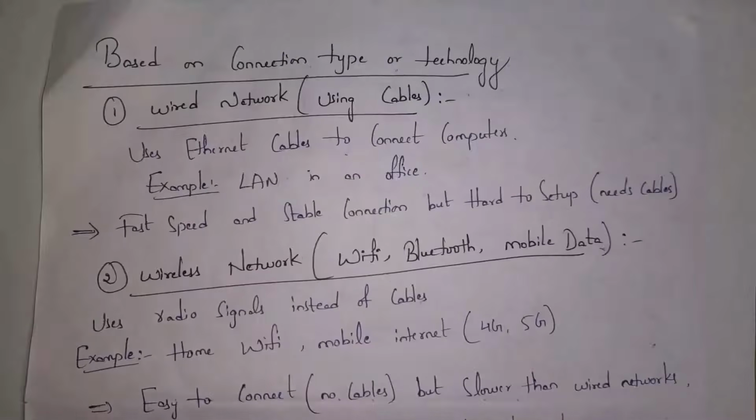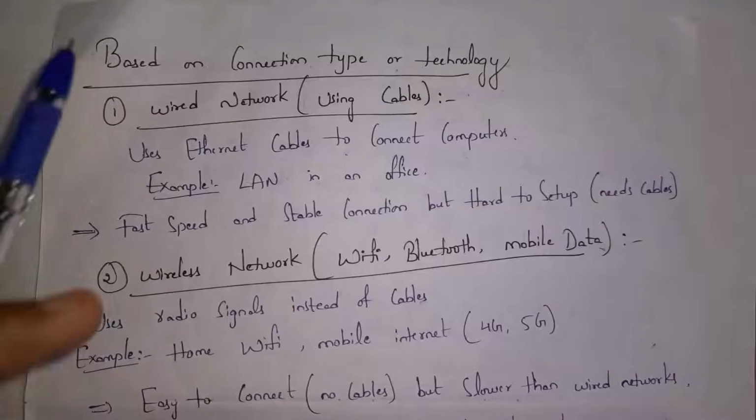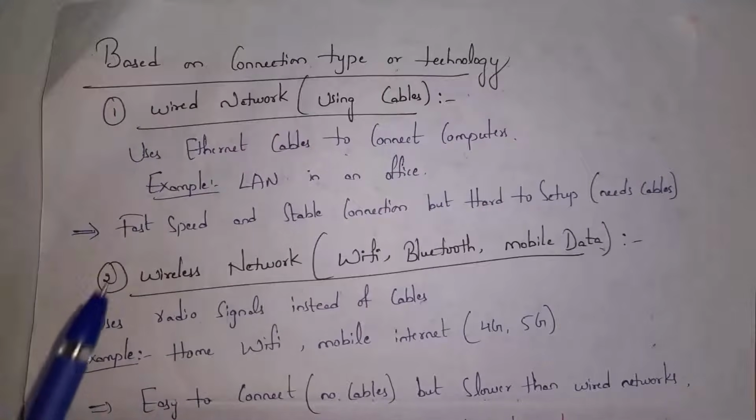Guys, based on technology, computer networks are classified into two types. They are wired network and wireless network. Guys, wired network is nothing but we connect devices using cables. And wired connection is fast when compared to wireless connection.